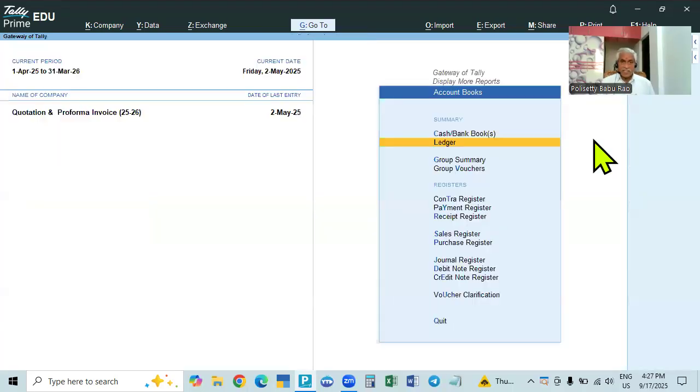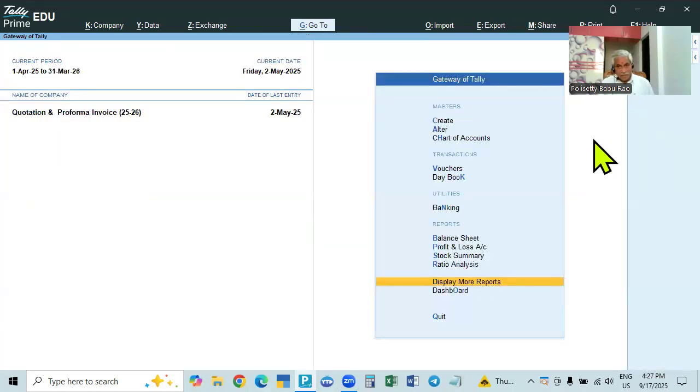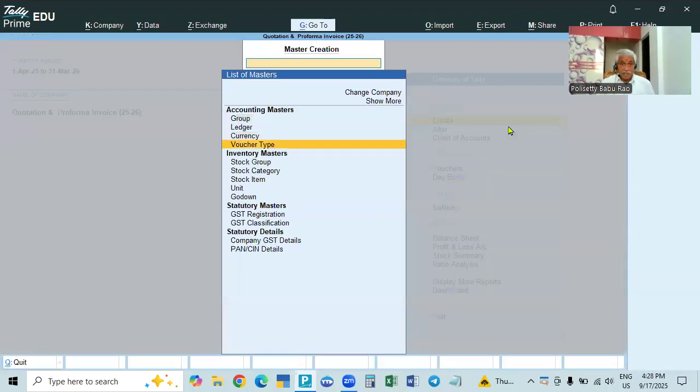Okay. Now this is about the quotation. Similarly, the proforma invoice. If any customer wants a proforma invoice, a proforma invoice is just equal to the original invoice, but it is not affecting the books. It is also equal to the original invoice, but it is an optional voucher. In this case also, previously, if you took the sales voucher and converted it to optional, then it would be a proforma invoice.